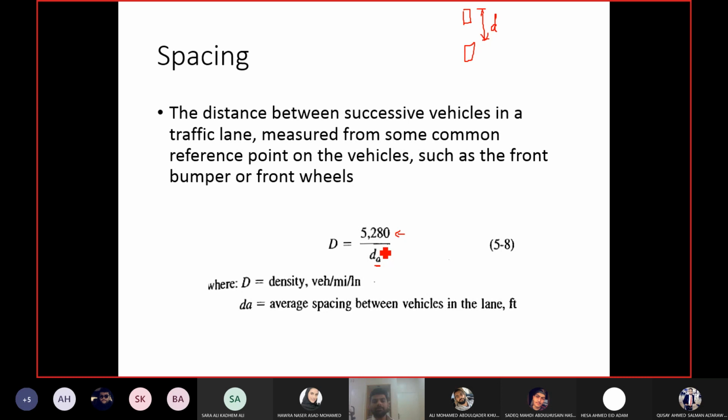And if you are using meters, then the spacing will be in meters and the density will be in kilometers. So you know the conversion factor will be 1000, right? Meters to kilometers, the conversion factor is 1000. Okay.